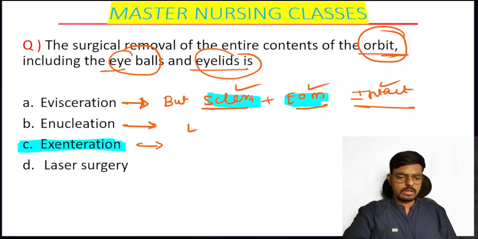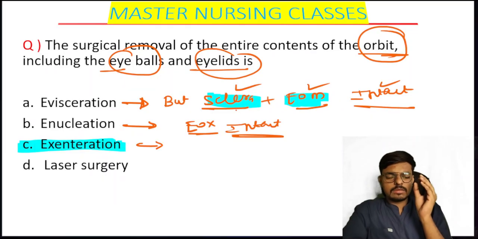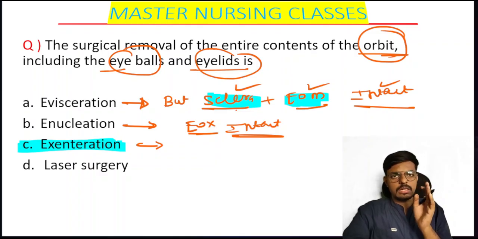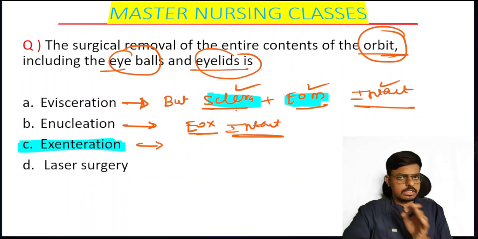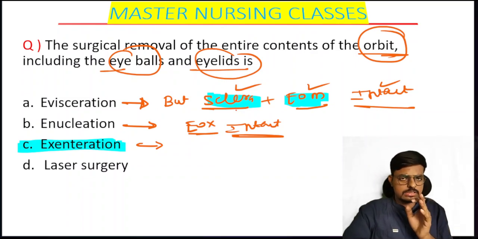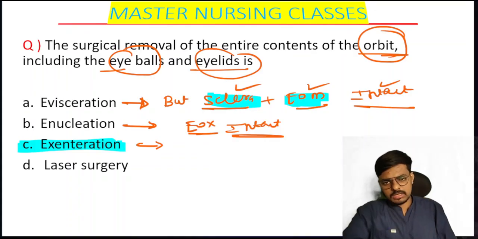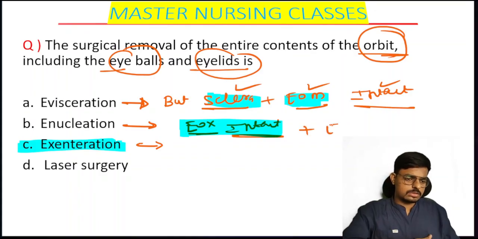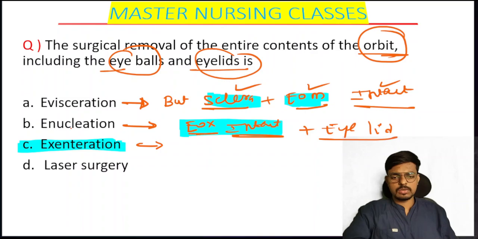And if only the extraocular muscles are intact and they have removed everything else, that is the eyeball, all three layers, the internal layer, middle layer, and outer layer, retina, choroid, and sclera, and they have kept the extraocular muscles intact, along with the eyelids also present, then they have removed everything else, and that is what we call enucleation.